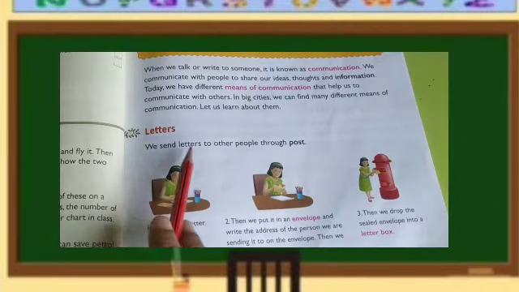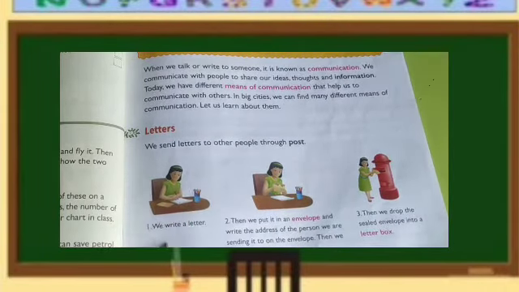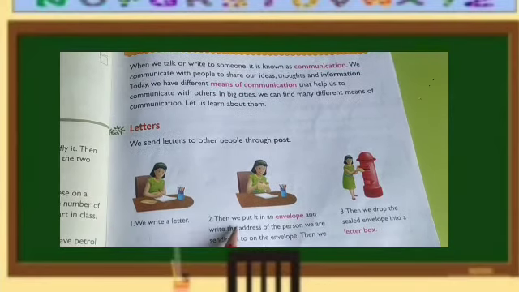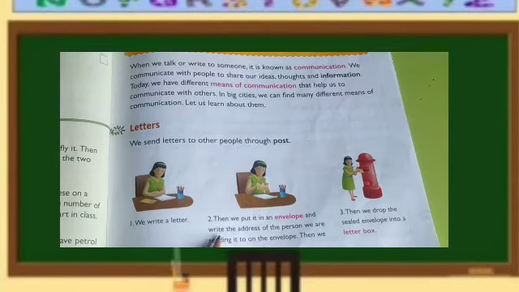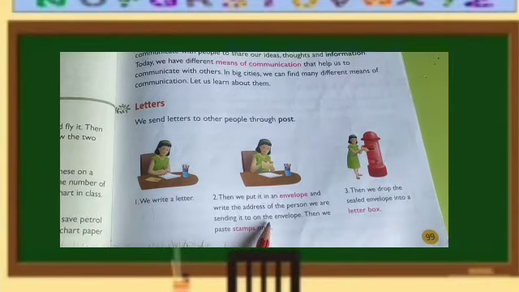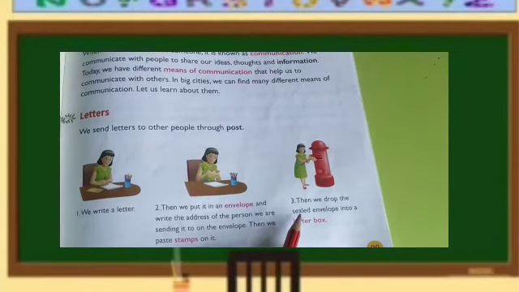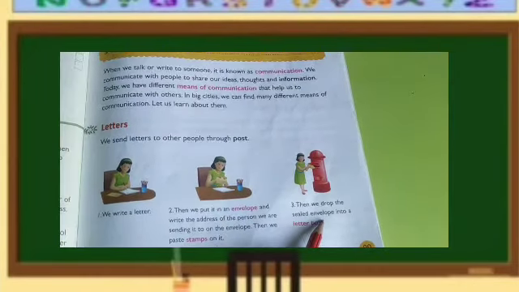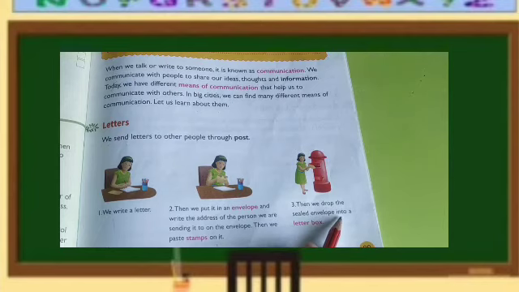Letters. We send letters to other people through post. First, what we do? We write a letter and then we put it in an envelope and write the address of the person we are sending it to on the envelope. Then we paste stamps on it, right? Then we drop the sealed envelope into a letter box.